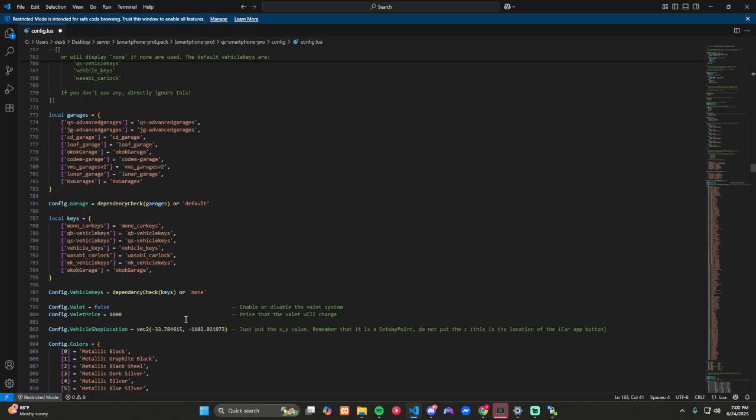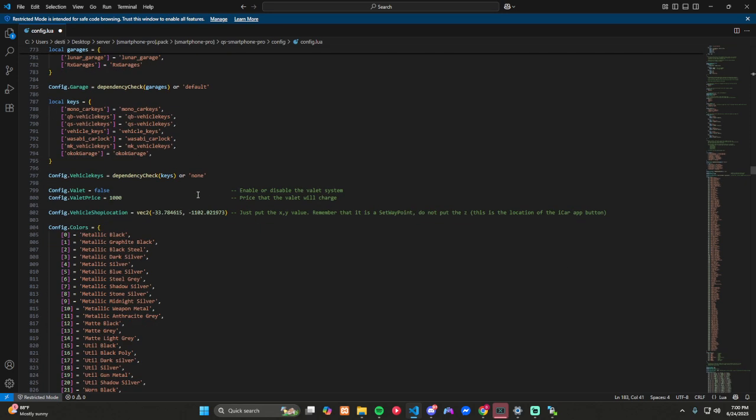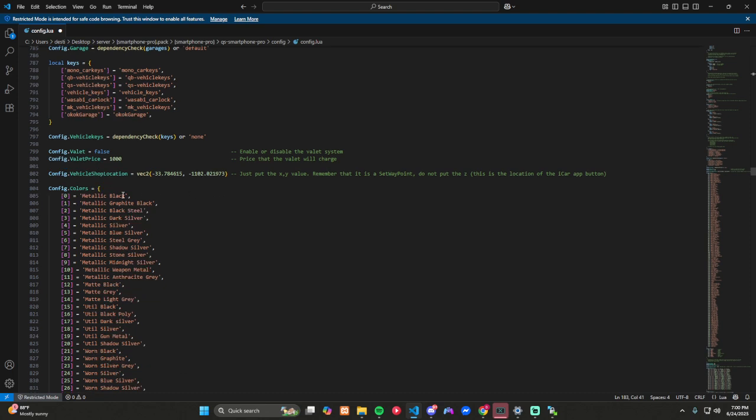Okay, here's the garage system. We have CD Garage, which is right there. Car system, we use QB vehicle keys, so we're good on that. Valet, this is what I was talking about before. We may test it on this one. I may go ahead and turn it on. Let's do that, but I want to test it later on. Mainly because I want to see if it still throws an issue. If I put a car in the impound, is this going to yank it?